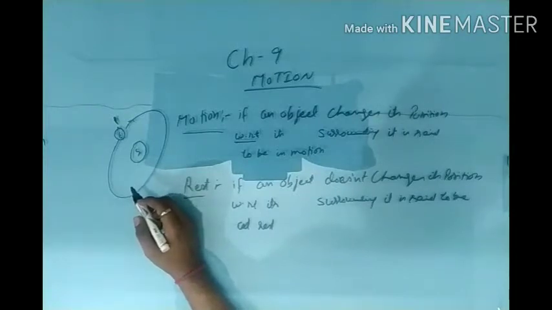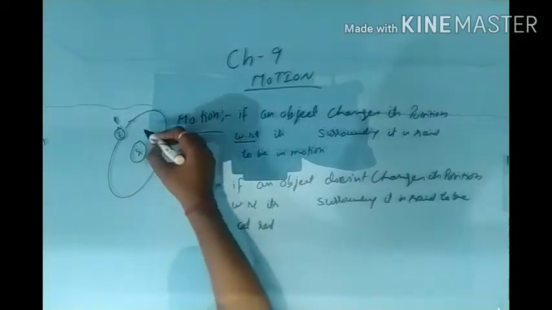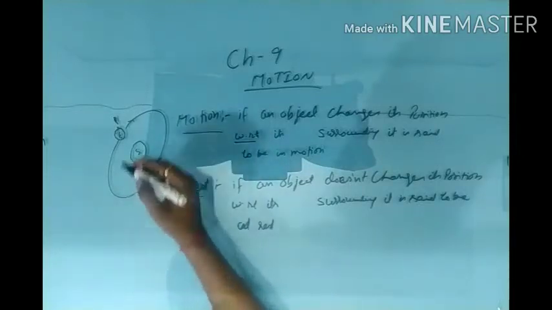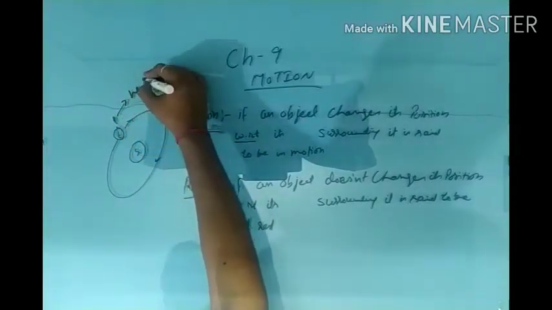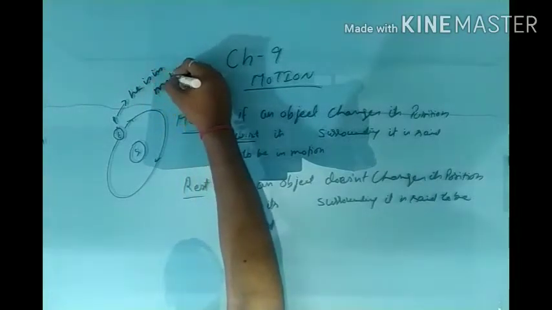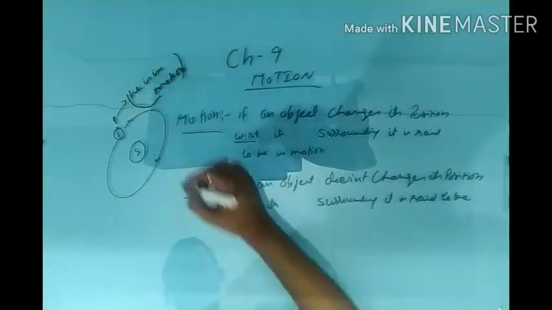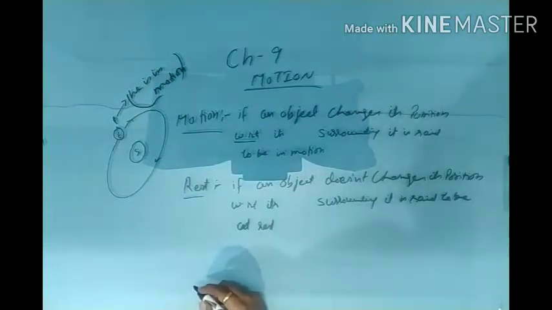Now he is not moving with respect to its surrounding, that is earth. But he is moving around the sun, it means we can say that he is in motion. So this is something confusing us, that how we can say that any object is once in motion and in another condition it is at rest.